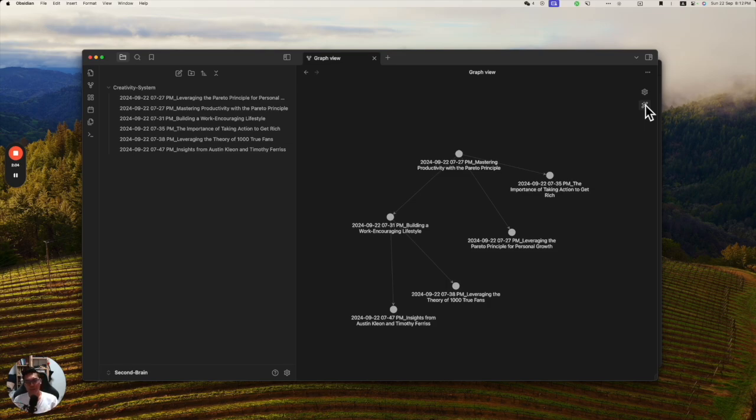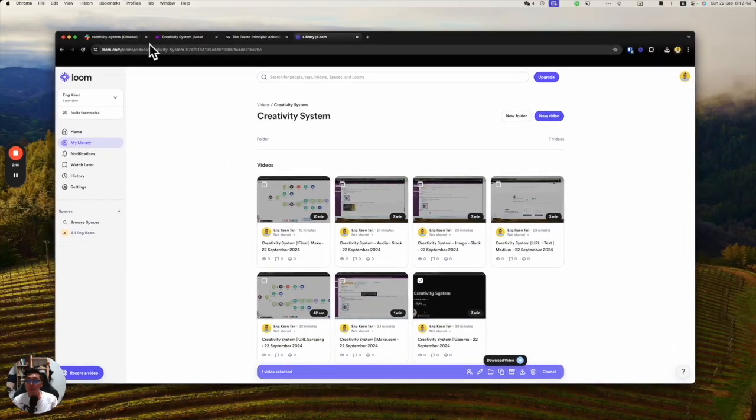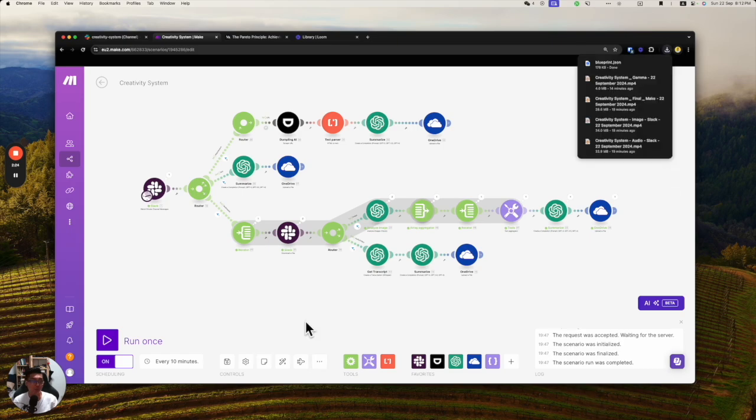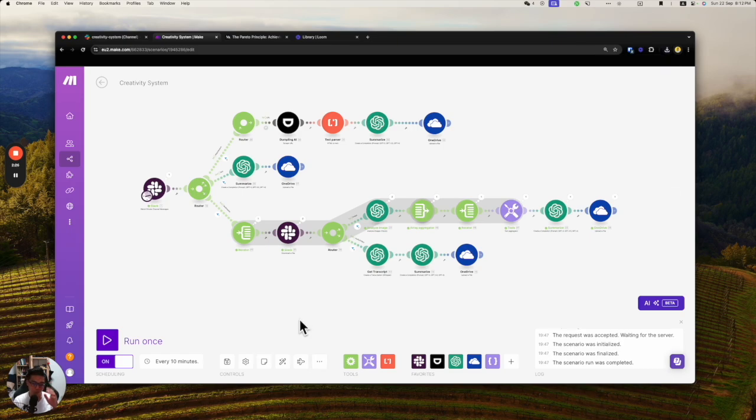Yep, I think this is the end of the video. I will export this. Which is the export button? Yep, I think here. I will export this blueprint, and then I will put it somewhere.